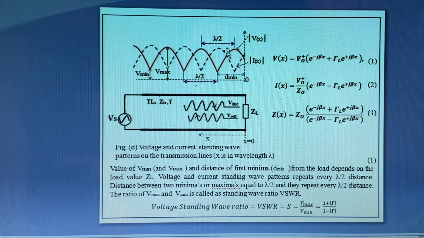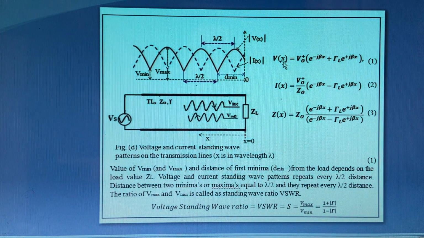So the voltage is varying like this. Similarly, the current variation is shown in this blue color here. If you plot the magnitude of this current, the expression for current is this, equation 2. If you plot the magnitude of I(x), it is here. Current and voltage variations are opposite in nature. Wherever voltage maxima is there, current minima will be there. See like this, this is the current variation.